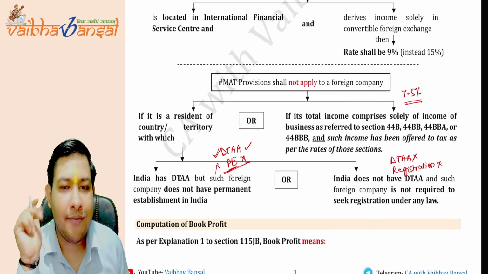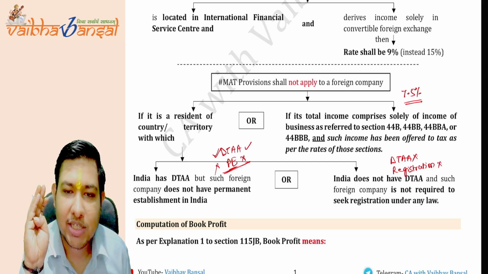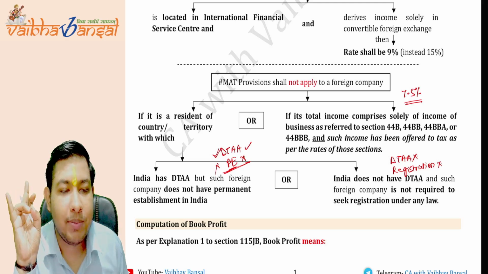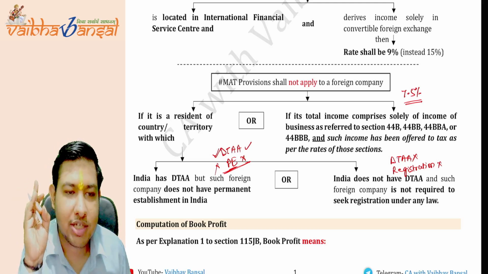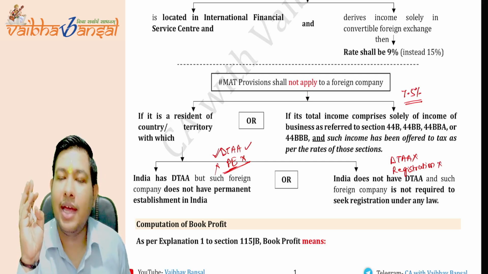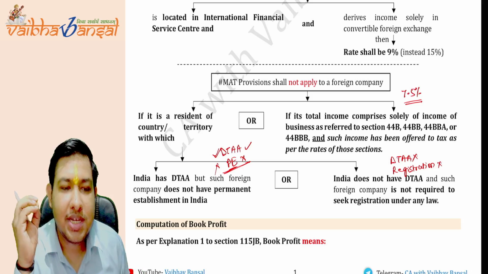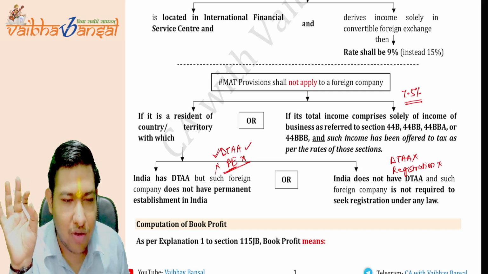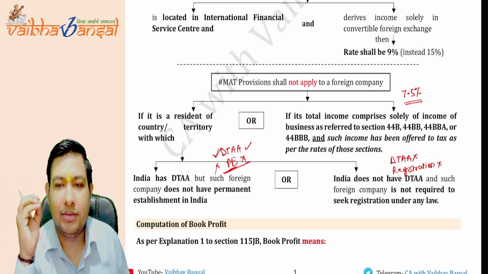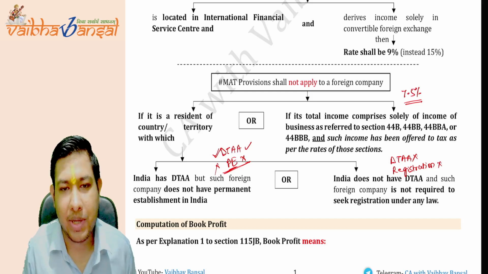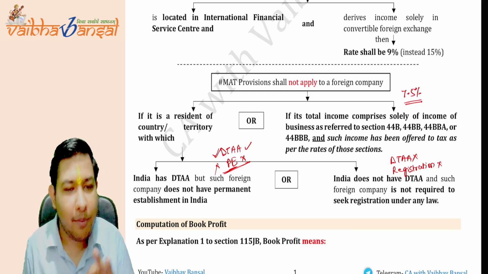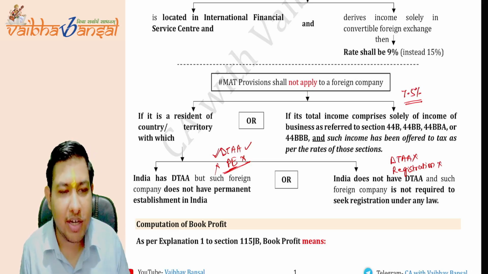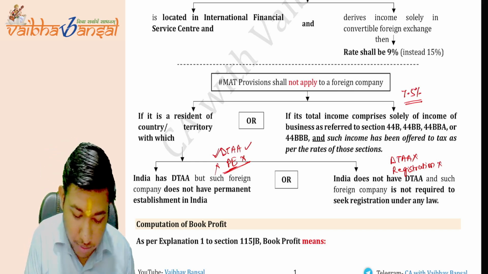What are the provisions? Just recall it once. First is a DTAA exists and the permanent establishment does not exist. Then the DTAA does not exist and the company is also not required to take registration under any other law in India. And third one is the shipping business paying the tax under the presumptive taxation at the rate of 7.5%. Then these companies are also not required to pay taxes as per the MAT provisions. But for this, there is also one condition that the TDS or the tax has been deducted at such rate. Okay, so see.